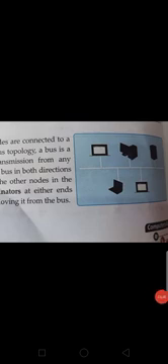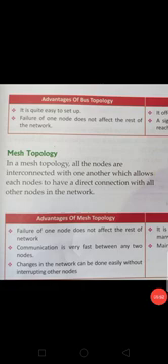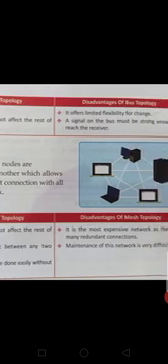This is our bus topology. In this, all computers are situated on a single wire. Advantage of bus topology: it is quite easy to set up. I already said it is very easy. Failure of one node does not affect the rest of the network. No problem if any computer is not working, because it is not dependent on another computer.